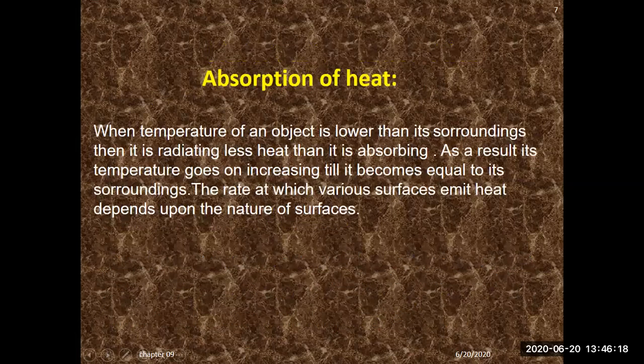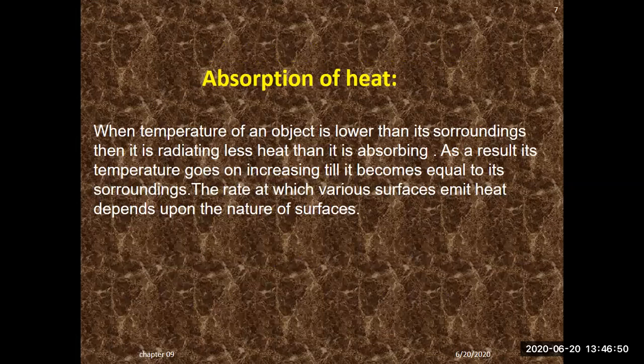So, absorption of heat. When the temperature of an object is lower than its surroundings, then it is radiating less heat than it is absorbing. More heat the body is absorbing. As a result, its temperature goes on increasing till it becomes equal to the surroundings. The rate at which various surfaces emit heat depends upon the nature of the surfaces. Emission of heat also depends on the surfaces through which it is emitted.